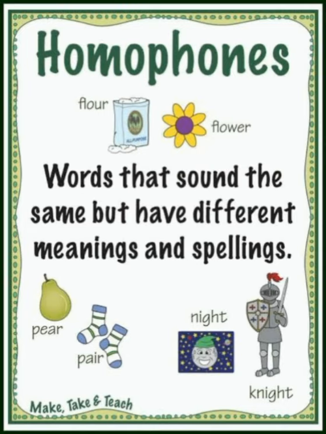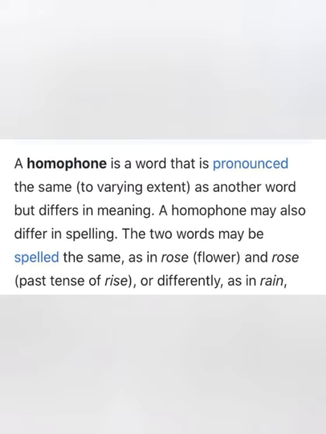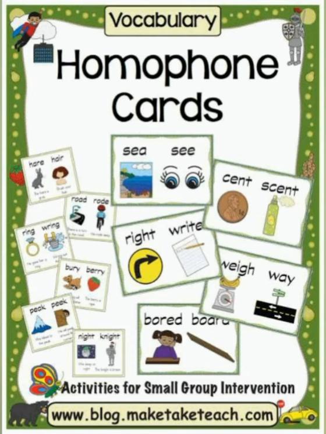Okay. So a homophone is a word that is pronounced the same as another word but differs in meaning. A homophone may also differ in spelling. The two words may be spelled the same, as in rose, that's a flower, and rose, that is the past tense of rise. Okay, so this is the definition. Definitions I'll let you know later on from our textbook, but this is what exactly is the definition of a homophone. Now let us look at some more examples of homophones.